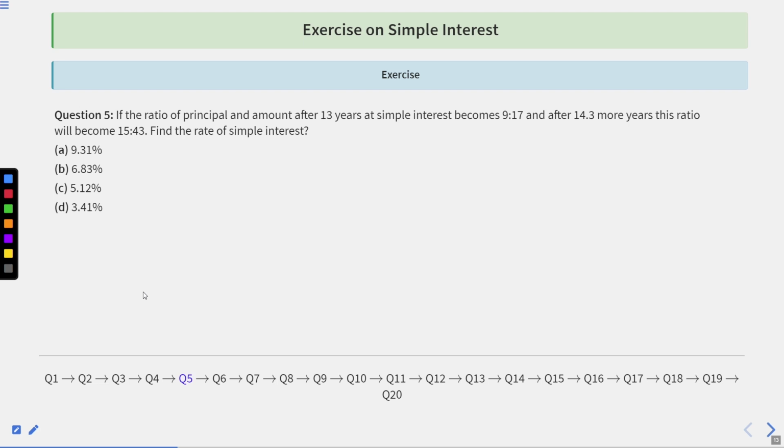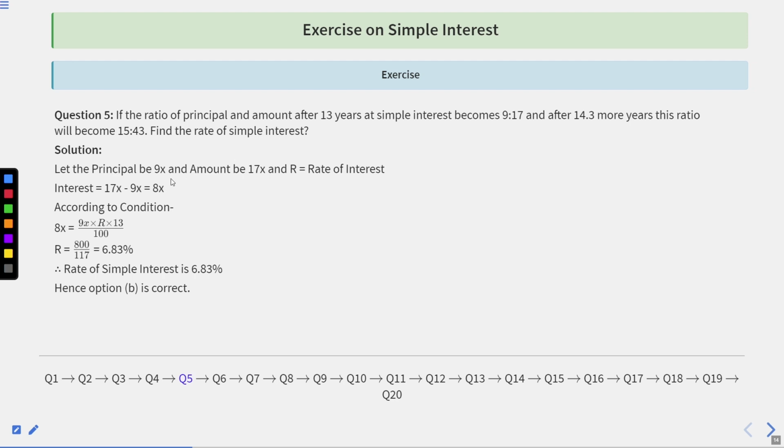Now, question number 5. If the ratio of principal and amount after 13 years at simple interest becomes 9:17, and after 14.3 more years, this ratio becomes 15:43. Find the rate of simple interest.